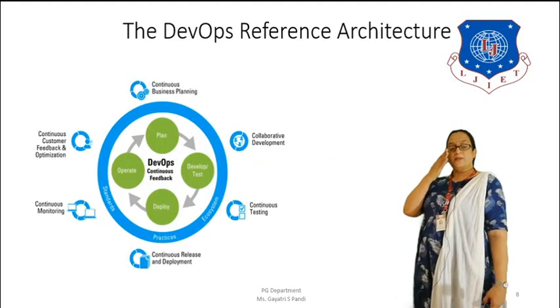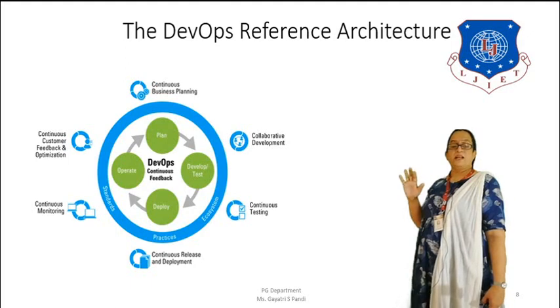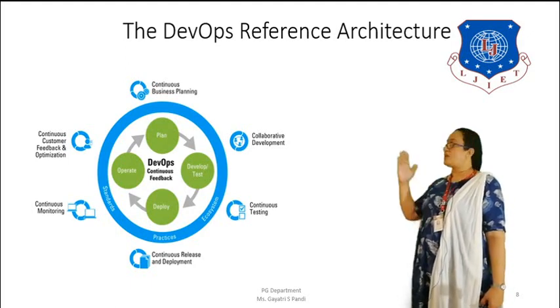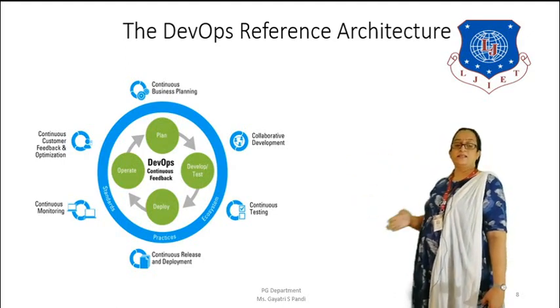So this is basically an architecture of DevOps, a reference architecture, and it has 6 key elements which we'll be discussing in the next slide. It is shown as a circle surrounded by the key elements. Let us see what they are.